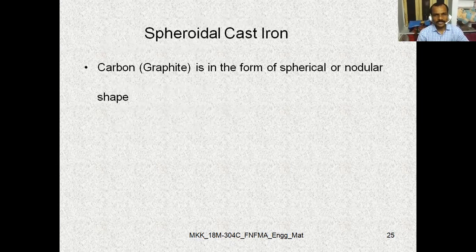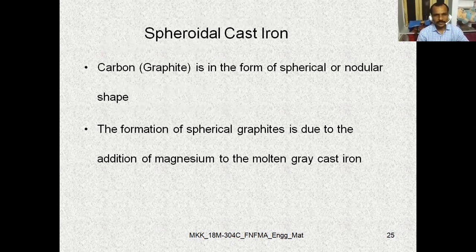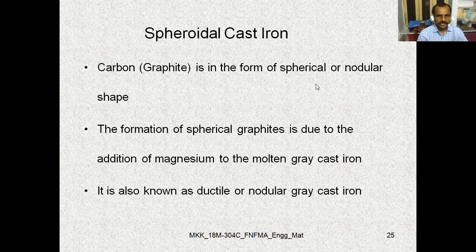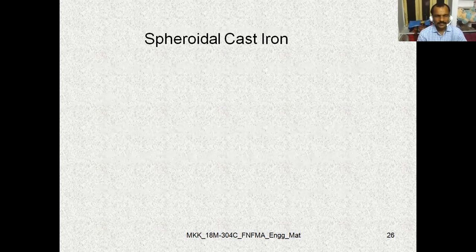Later we entered into spheroidal cast iron. We understood that spheroidal cast iron is a cast iron in which the carbon is in the form of spheroidal or nodular shapes. We discussed how the spherical graphite is formed. It is because of the addition of magnesium to the molten gray cast iron that spheroidal cast iron is formed. It is also known as ductile or nodular cast iron.